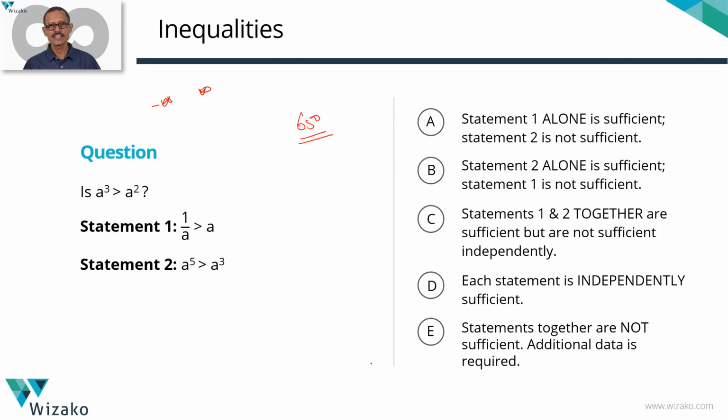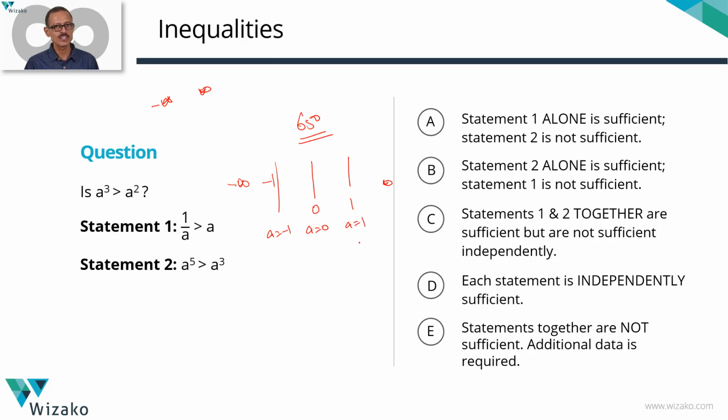You don't need to think about infinite possibilities. There are only 4 ranges to contend with. Between minus infinity and minus 1, it behaves one way. Between minus 1 and 0, the behavior could be different. Between 0 and 1, it could behave one way. And from 1 to infinity, it behaves one way. So any evaluation we have to do, check for a greater than 1, a between 0 and 1, a between minus 1 and 0, a less than minus 1. And possibly also contend with the values when a is equal to minus 1, 0, and 1.